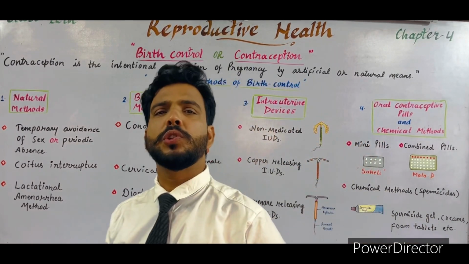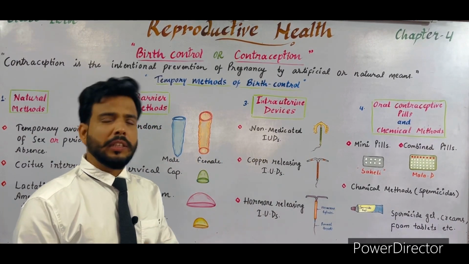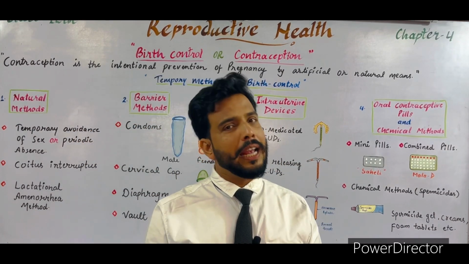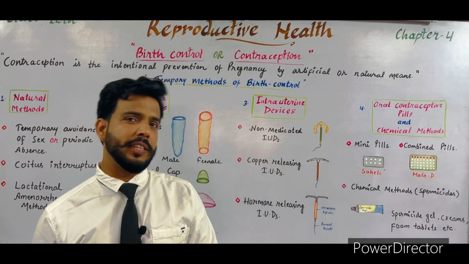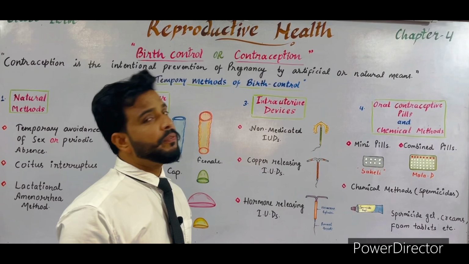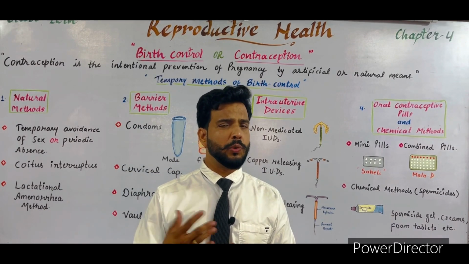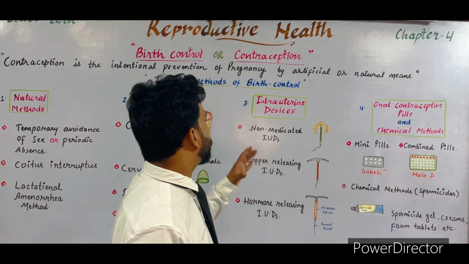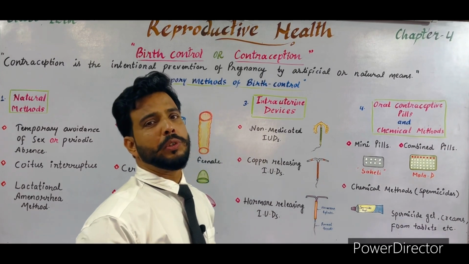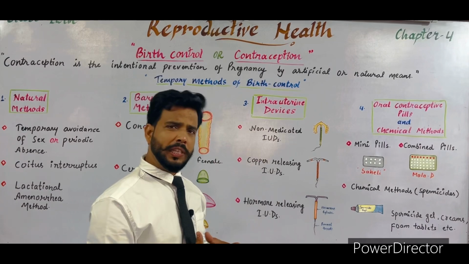Now we will talk about the next category, that is intrauterine devices. These devices are fitted inside the uterus of the female, hence the name intrauterine devices. They also prevent pregnancy temporarily. So if a female does not want to be pregnant for a few years, like 2, 3 or 4 years, these intrauterine devices can be implanted inside the uterus with the help of a doctor, and they are very easily implanted.